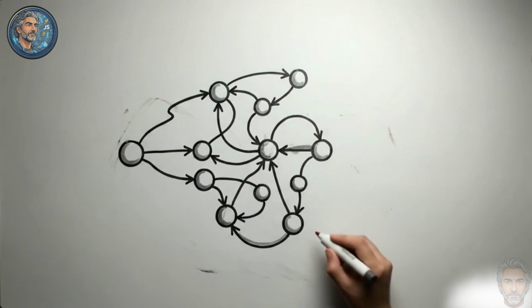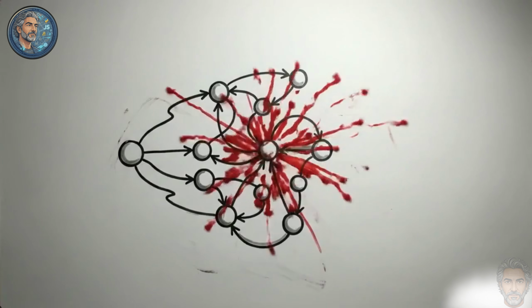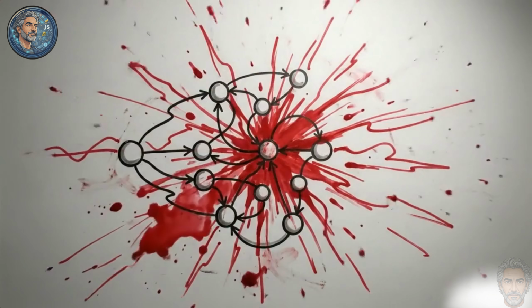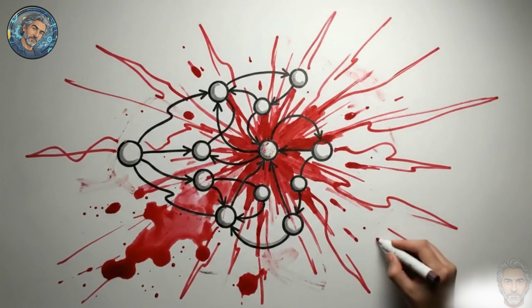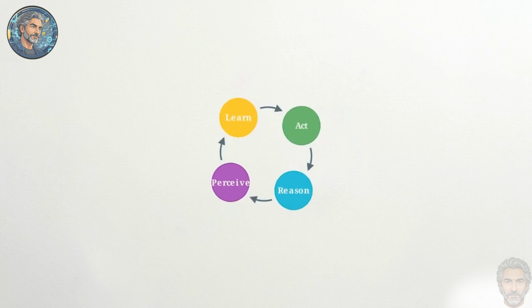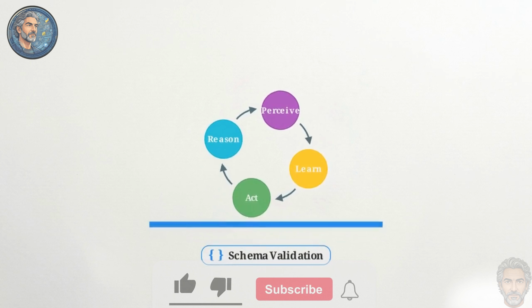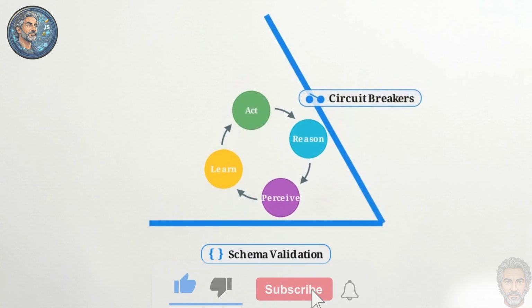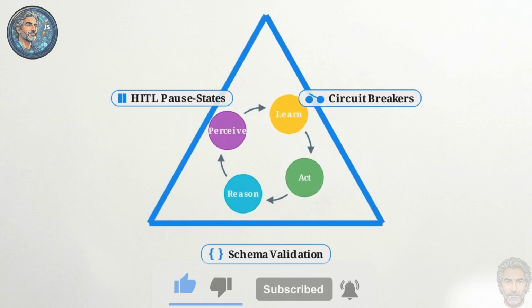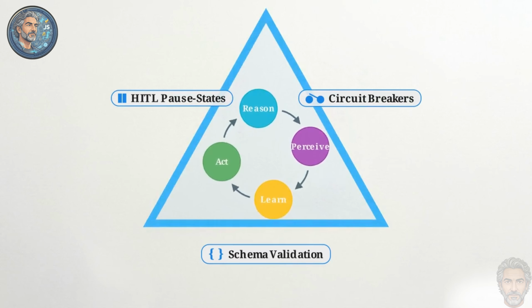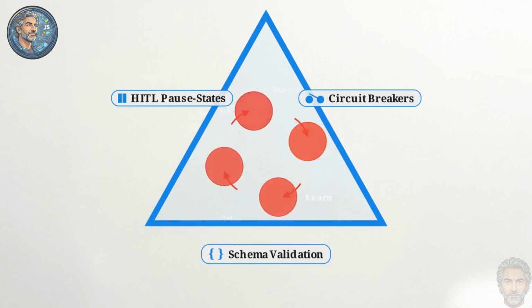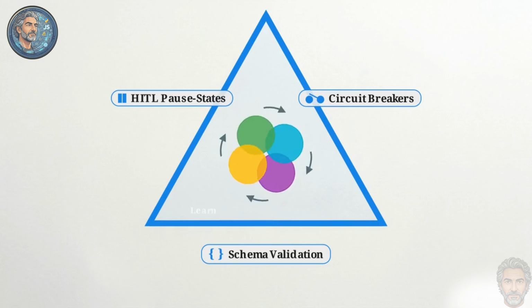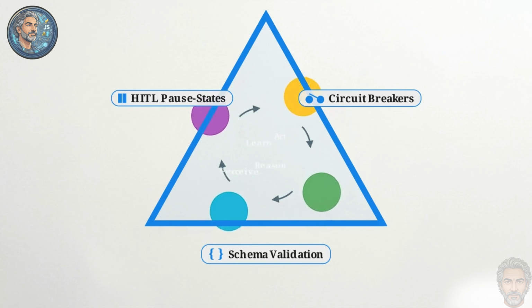The architectural paradox of AI is that autonomous agents require cyclical freedom to reason, but that freedom creates unacceptable risk in production. This architecture resolves the paradox. By layering schema validation, circuit breakers, and human-in-the-loop pause states, engineers create a deterministic containment shell around a non-deterministic agent core. Implementing these specific technical boundaries is how engineering teams translate abstract governance frameworks into executable code.